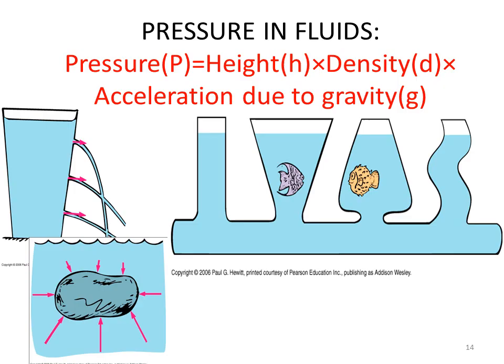It does not depend upon the shape of the vessel the liquid is filled in, and this is only fixed up to a particular height. Figure 3 shows the pressure from all sides on an object inside the water, and it remains similar, meaning pressure from all directions at a level is the same.